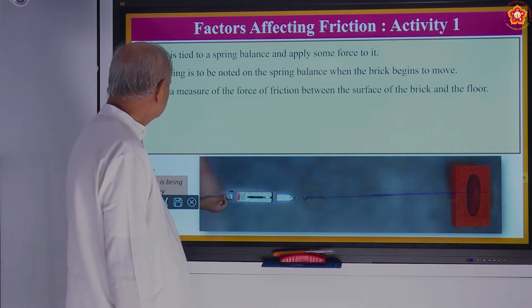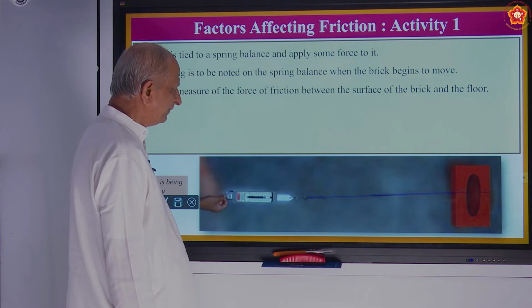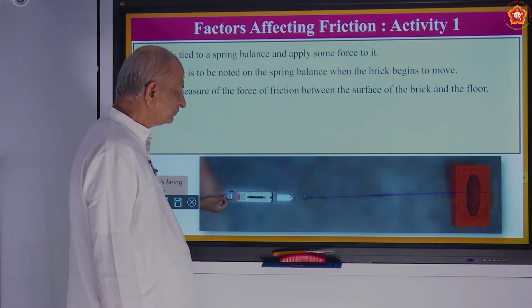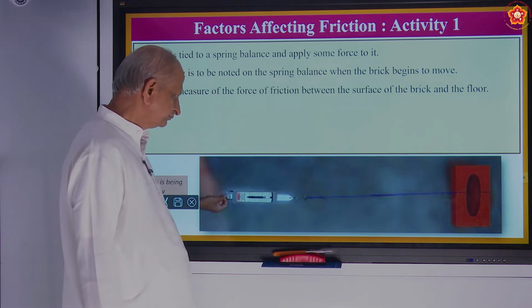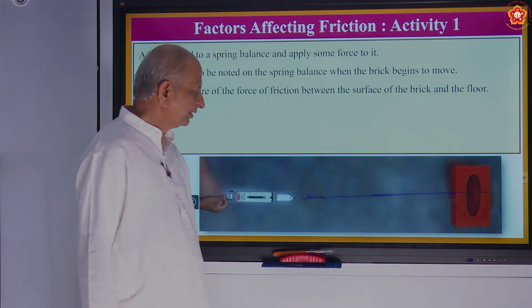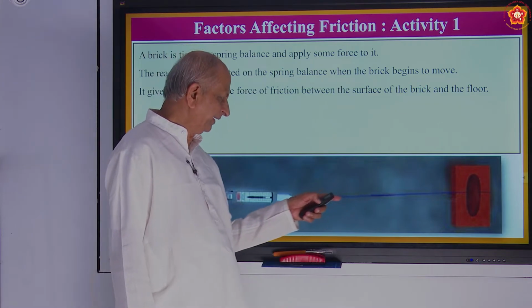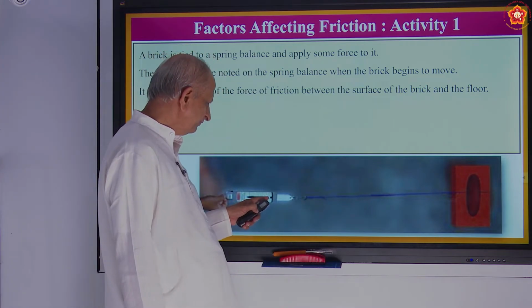It gives a measure of the force of friction between the surface of the brick and the floor. So this is the floor, this is the brick. When you start pulling the brick, it shows some reading.